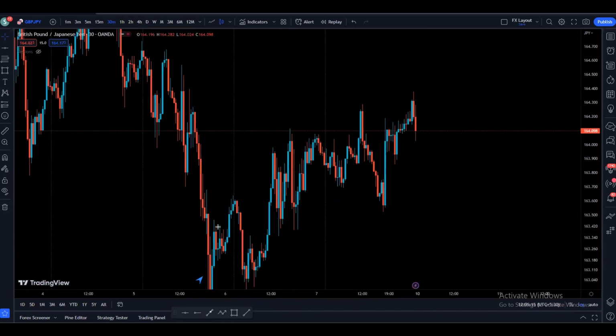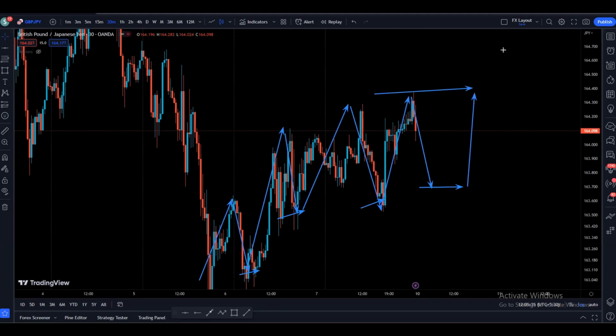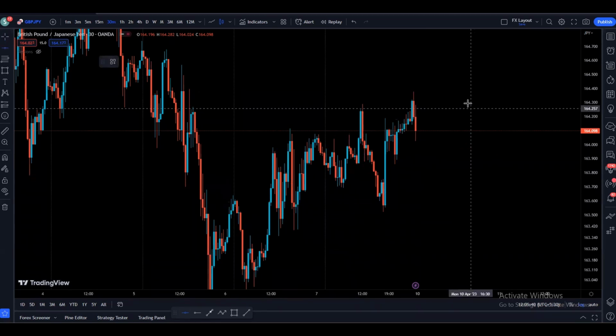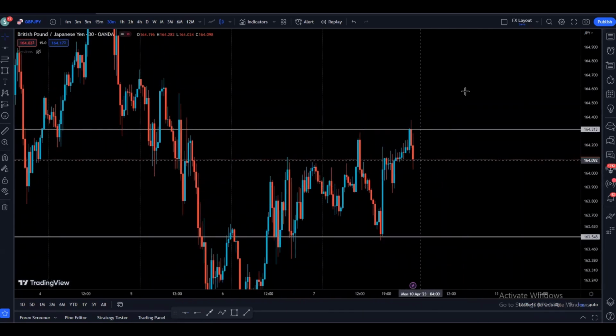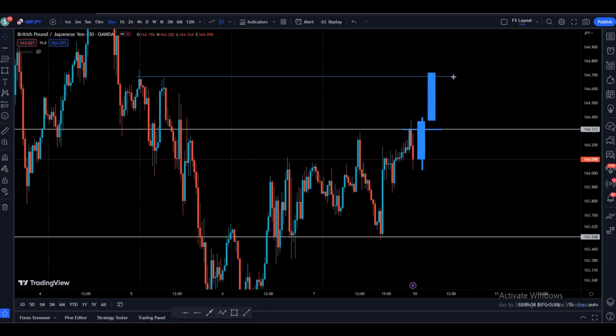On the 30-minute chart, we can see that the price is making higher highs and higher lows. We have the high, higher low. We created a high, higher low, higher high, higher low, and right now we can see that price has made a new high. So if the price comes down, create some kind of support, then we can look for some kind of buying opportunity to come up and retest these highs on the left hand side. At the same time, we can see that we have a resistance and we have a support right here. So if we get a 30-minute or 1-hour candle closing above this resistance area, then we have pretty high probability for the price to come up and retest the highs of this range.